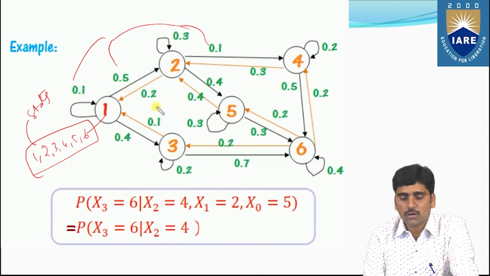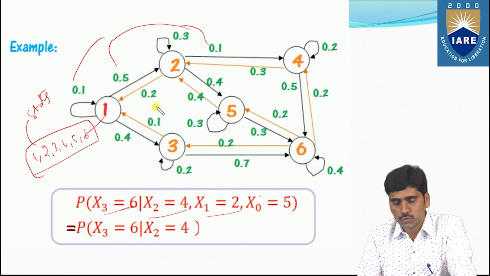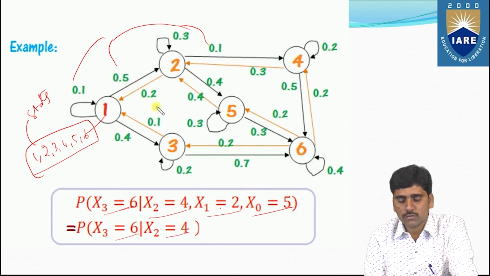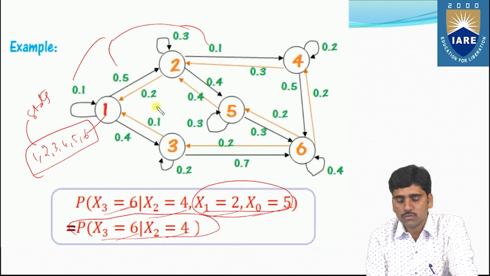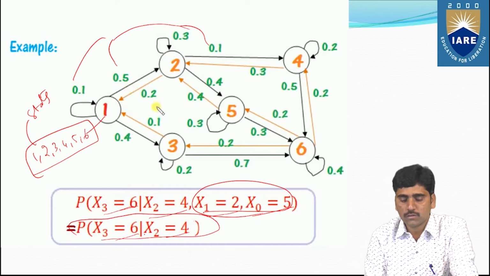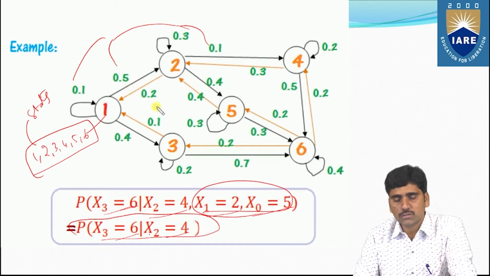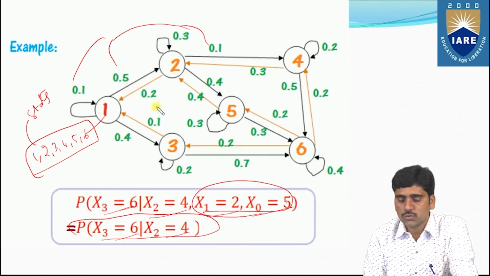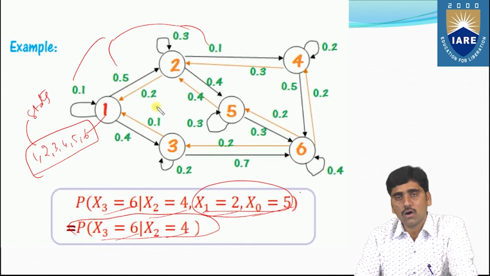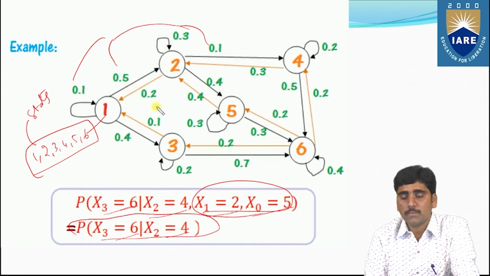From these probabilities, we are going to find values like P(X_3 = 6, X_2 = 4, X_1 = 2, X_0 = 5). This can be simplified and rewritten as P(X_3 = 6 | X_2 = 4), because X_1 = 2 and X_0 = 5 are not dependent.